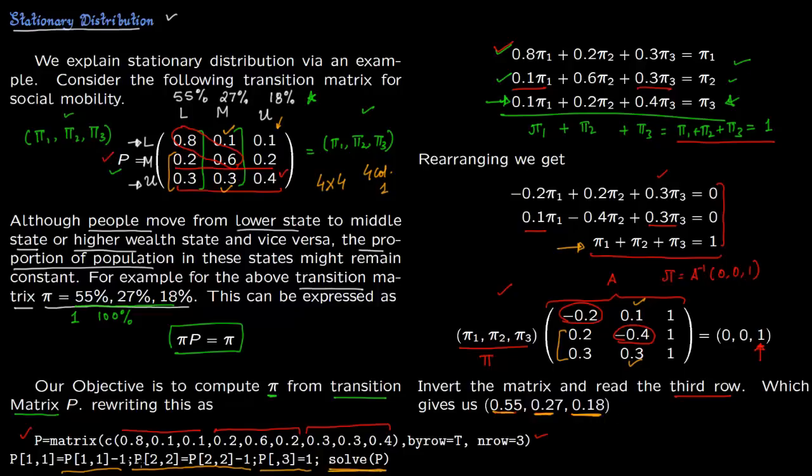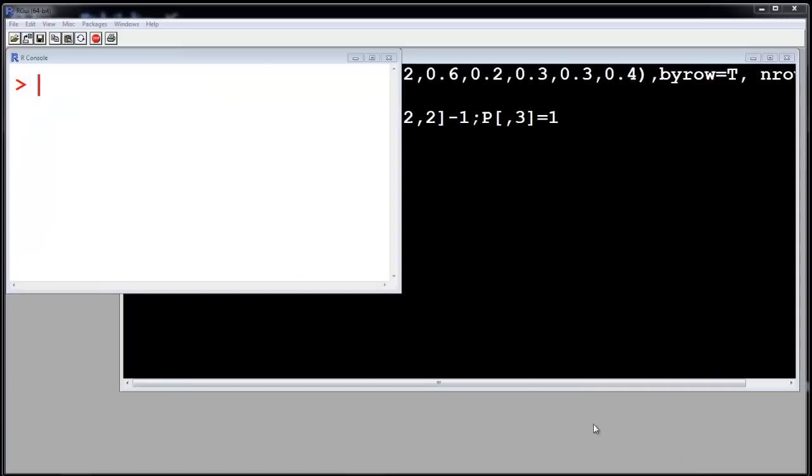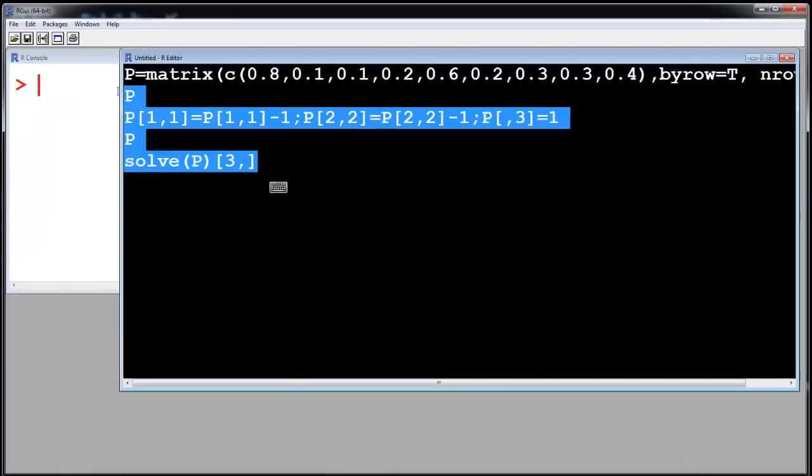So I first adjust this matrix to this. So I feed in this matrix, then convert this matrix to this matrix, call this matrix also as P, and then solve(P) will invert it. So this will invert the matrix. So I will invert it and see the third row. Third row gives me the answer. So let us see this in R. So let us run this.